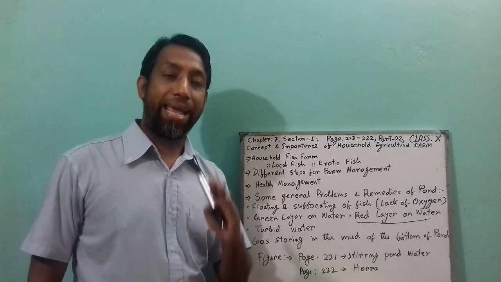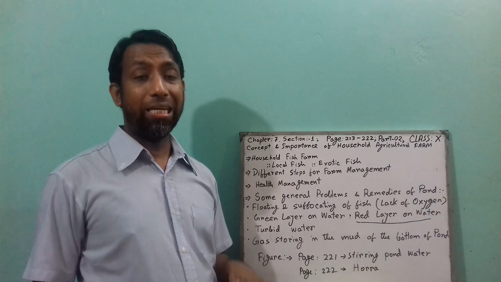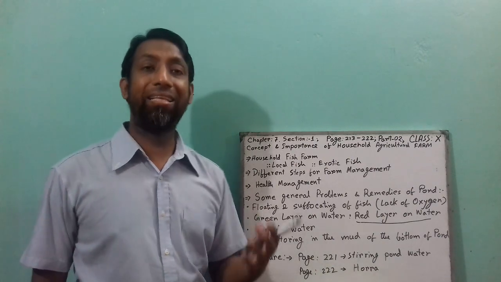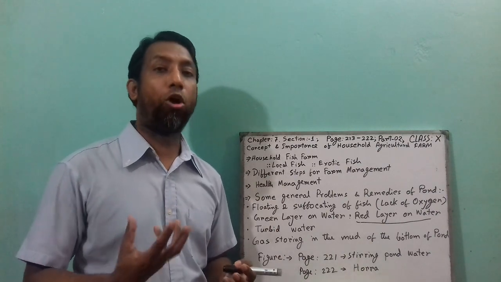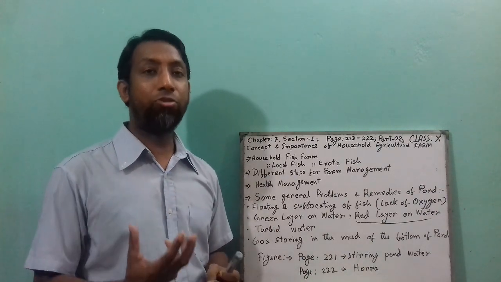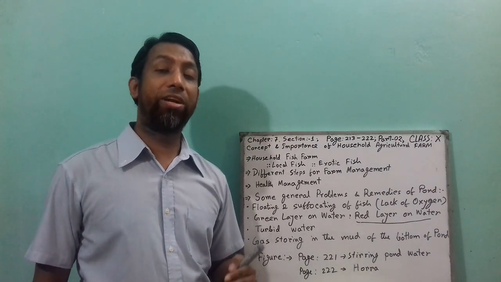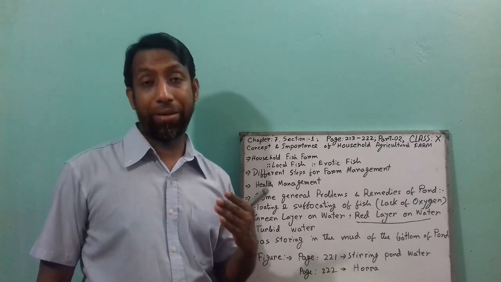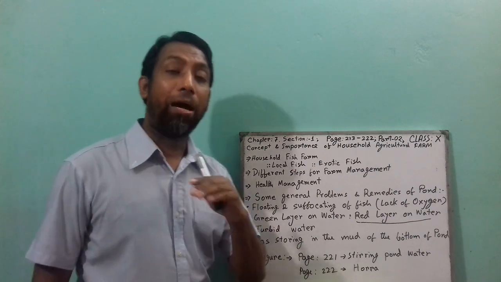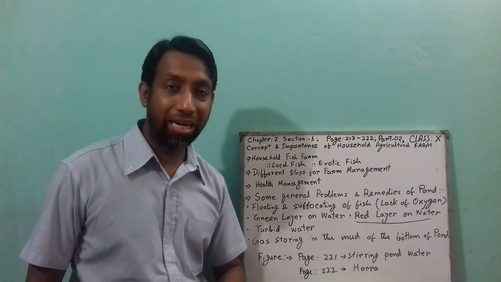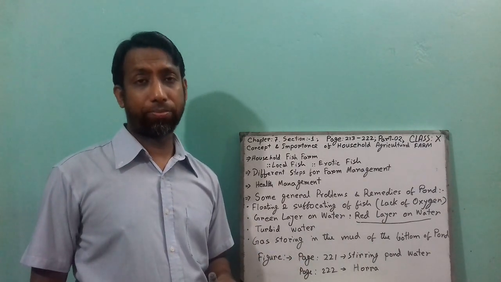Sometimes when excess mud is present in the ground of the pond, at that time some gas like ethylene gas is produced in the pond. If ethylene gas is produced in the pond, the pond water becomes toxic, and due to the toxic pond water, the fish will be affected by different diseases or maybe die. That is why you have to remove the excess mud underneath or at the bottom of the pond.